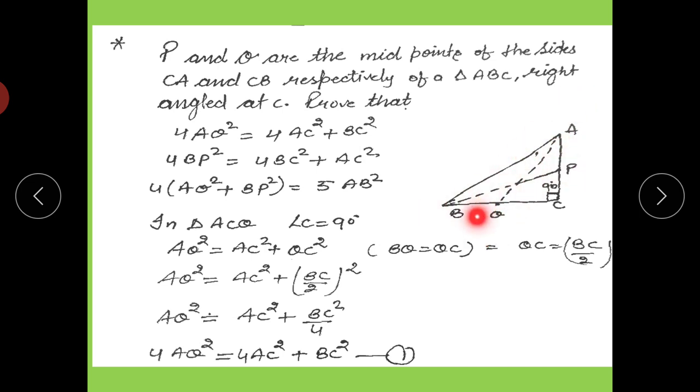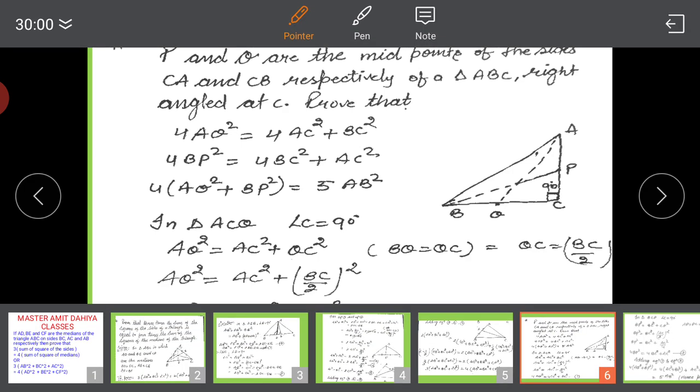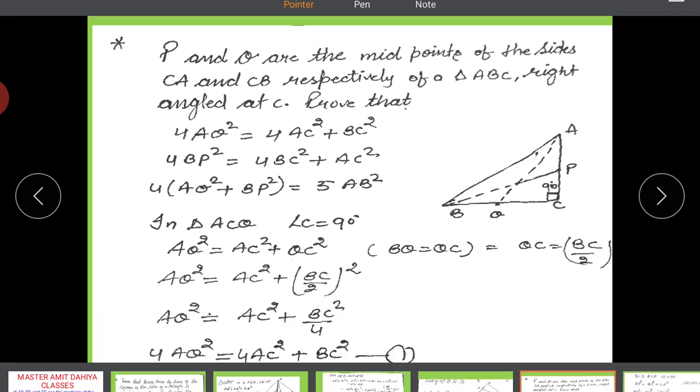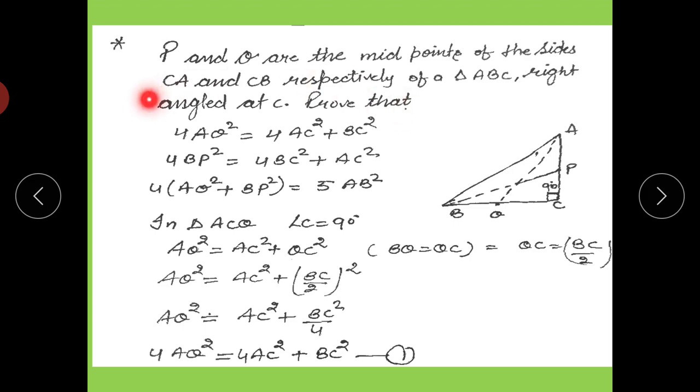In triangle AQC, it is a right angle at C, so we can use the Pythagoras theorem. The Pythagoras theorem says AQ, the hypotenuse, square is equal to AC square plus QC square, and QC can be written as BC by 2. So AQ square is equal to AC square plus BC by 2 whole square. Then AQ square is equal to AC square plus BC square by 4, and taking 4 as the LCM, 4AQ square is equal to 4AC square plus BC square. I think you got it. That makes equation number 1, and the first part is proved.